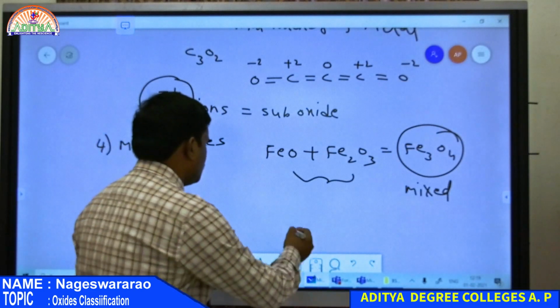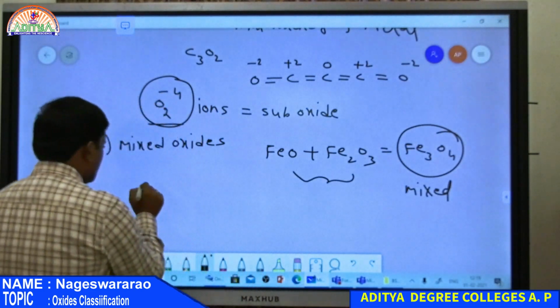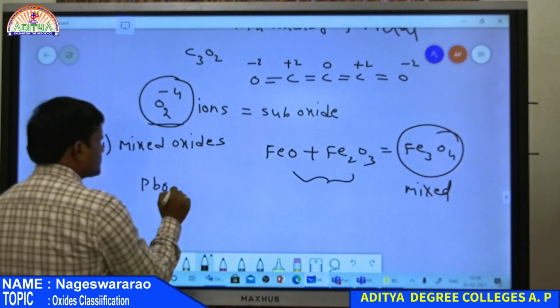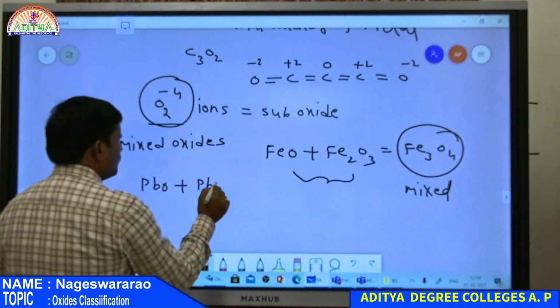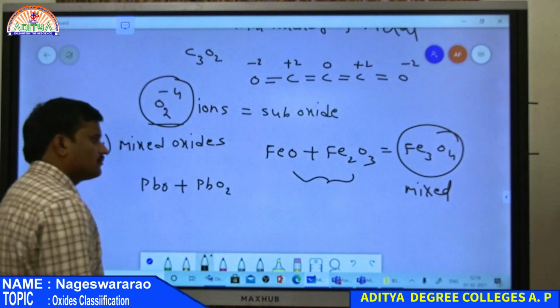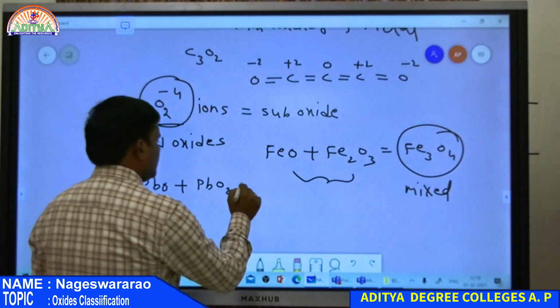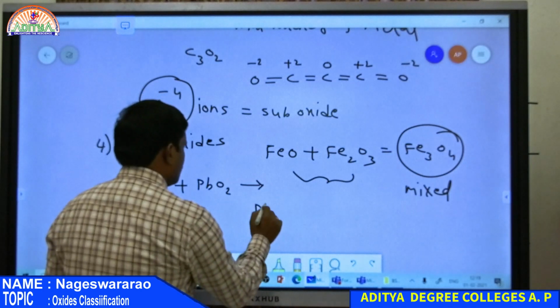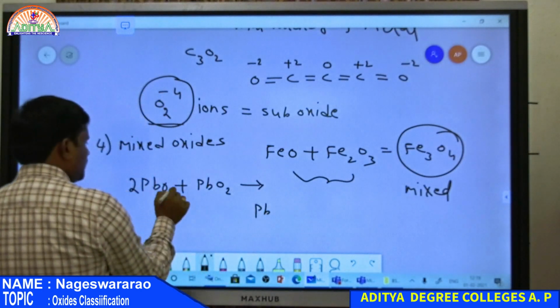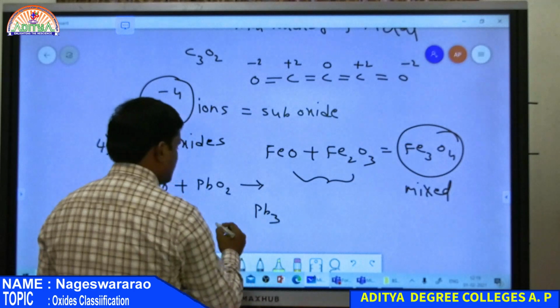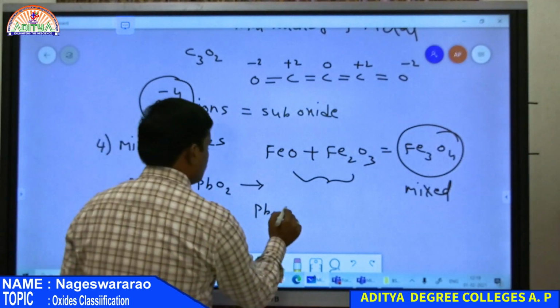So one more example, lead. PbO, that is lead oxide, plus PbO2. If 2 moles of PbO is reacted with PbO2, so totally there are 3 moles of Pb, and 2 plus 2, there are 4 oxygen atoms.